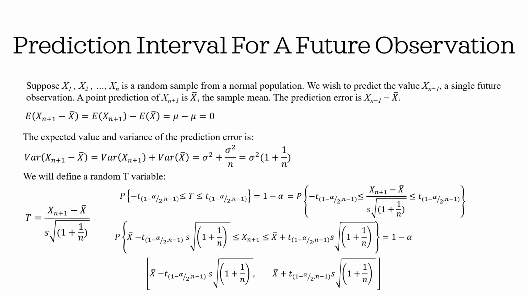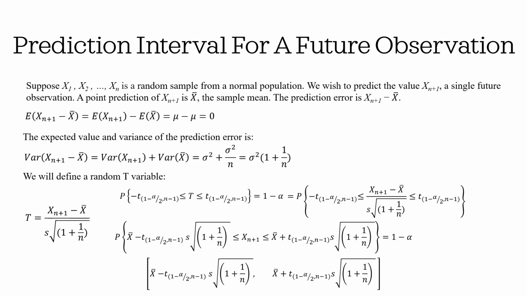We can define a t-statistic that follows a t-distribution with n-1 degrees of freedom. Similar to the t-confidence interval, we can claim that the probability of the t-statistic being between negative and positive t of 1 minus alpha over 2 with n-1 degrees of freedom is 1 minus alpha. As we are interested in constructing a prediction interval around the next observation, we multiply all sides by s times the square root of 1 plus 1 over n and add the sample mean to all sides.